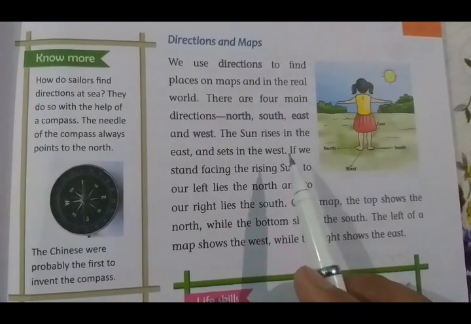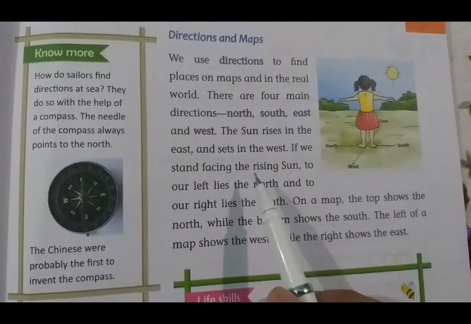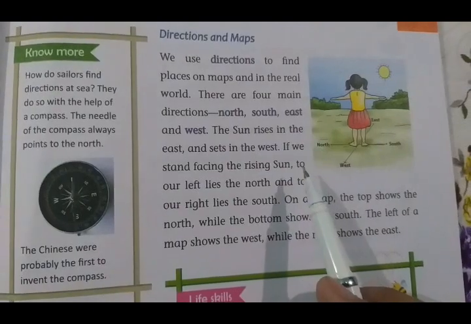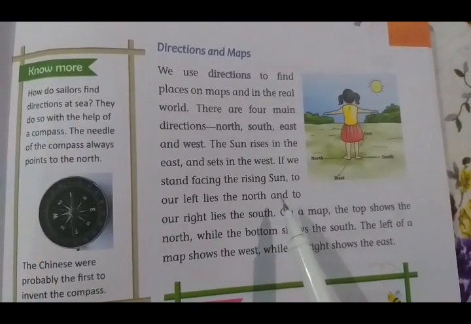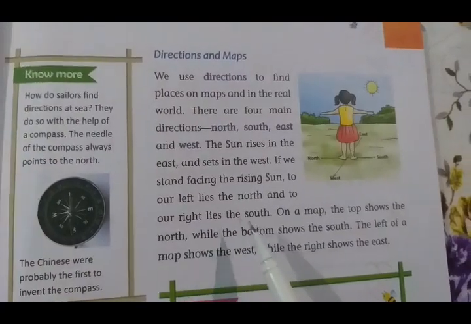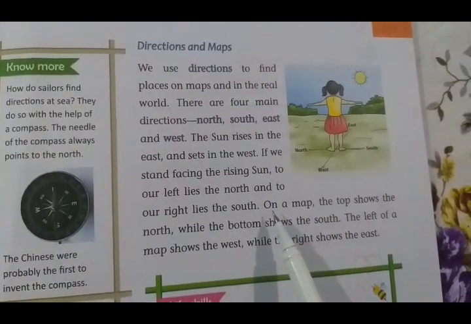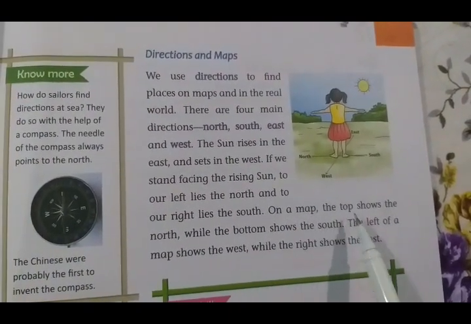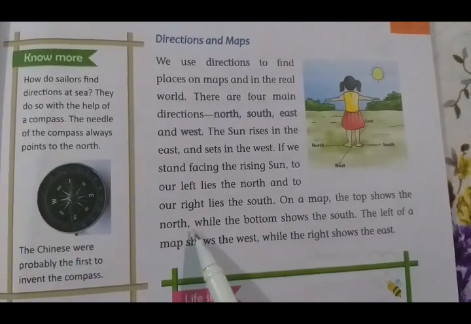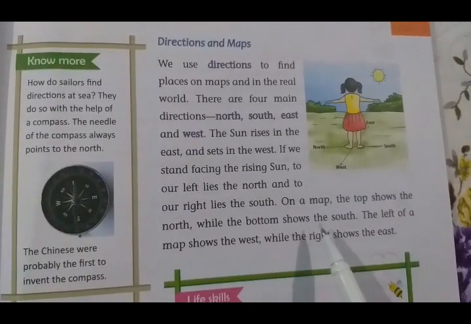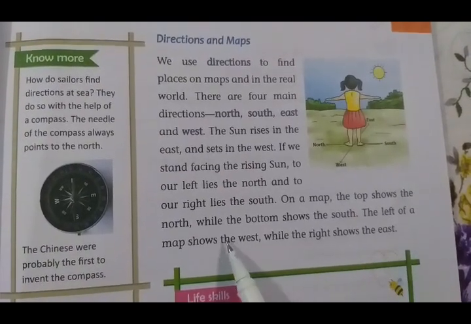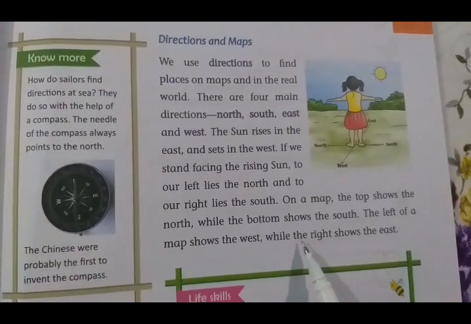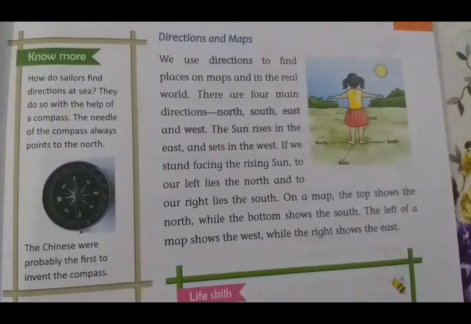If we stand facing the rising sun, to our left lies the north and to our right lies the south. On a map, the top shows the north while the bottom shows the south. The left of a map shows the west while the right shows the east.